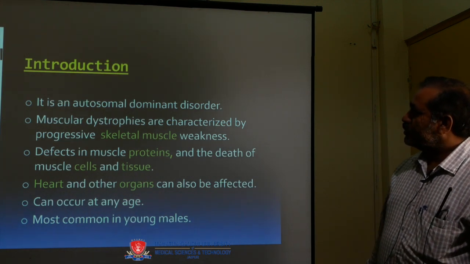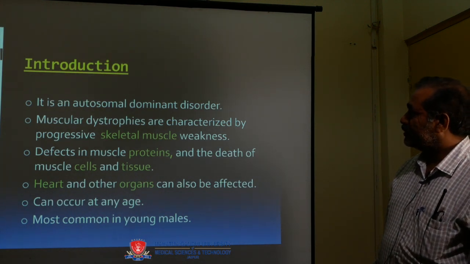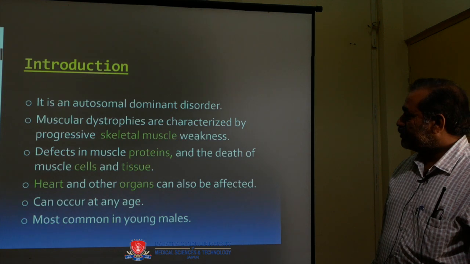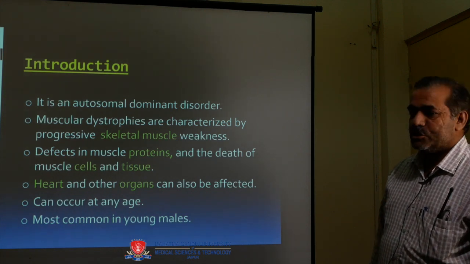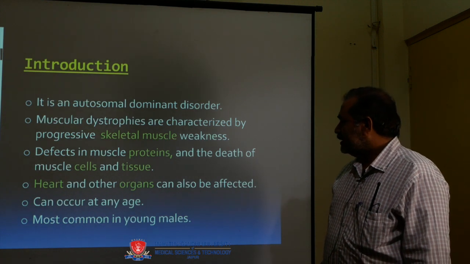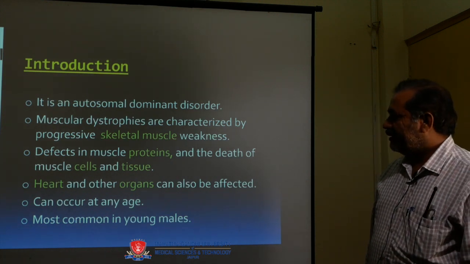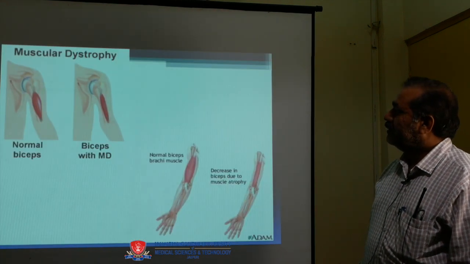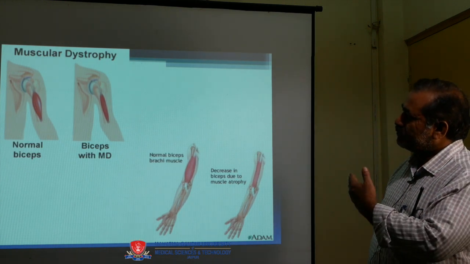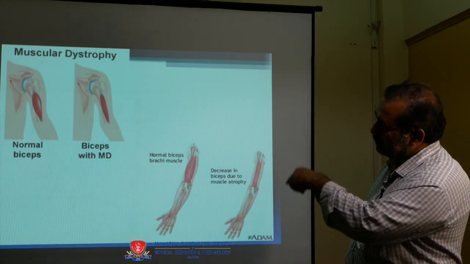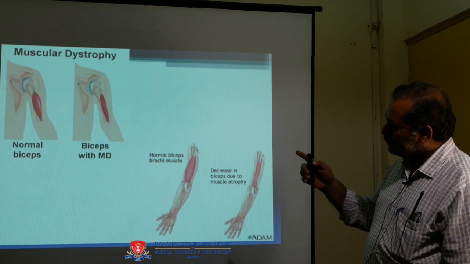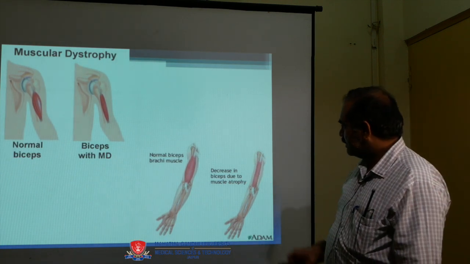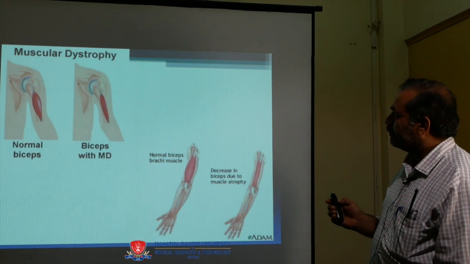It is an autosomal dominant disorder. Muscular dystrophies are characterized by progressive skeletal muscle weakness, defects in muscular proteins, and the death of muscle cells and tissues. Heart and other organs can also be affected. It can occur at any age, most common in young males. You can see the normal biceps and the biceps with muscular dystrophy.